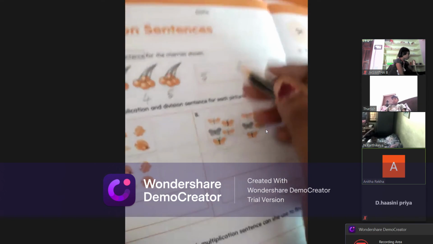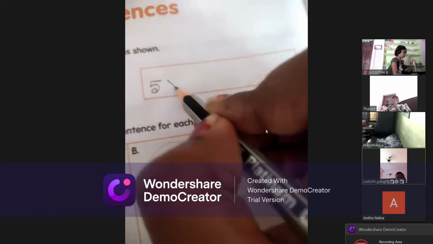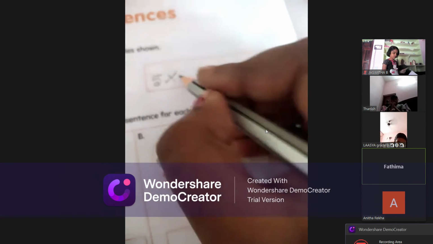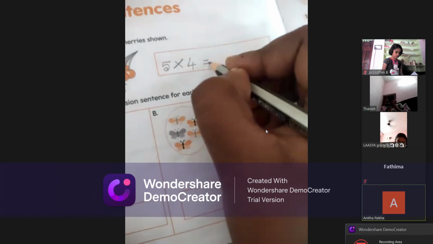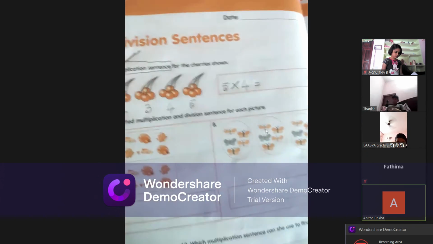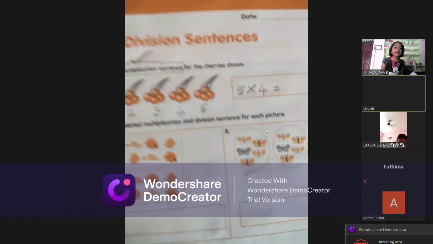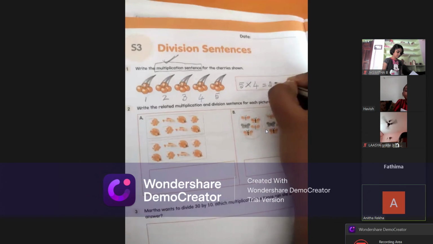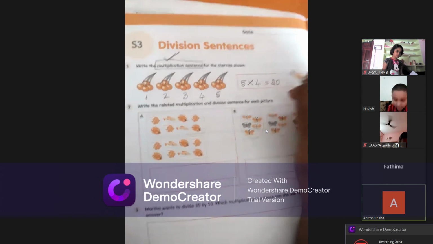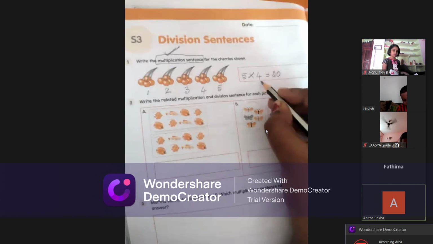They asked for a multiplication sentence. 5 into 4, because each group has 4. Put equal to and count the total. The answer is 20. So what is the multiplication sentence, children? 5 into 4 is equal to 20.